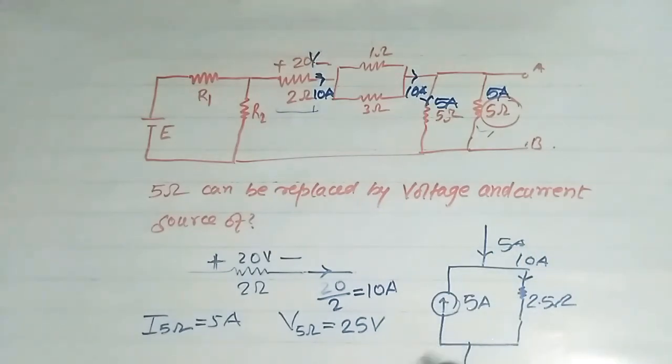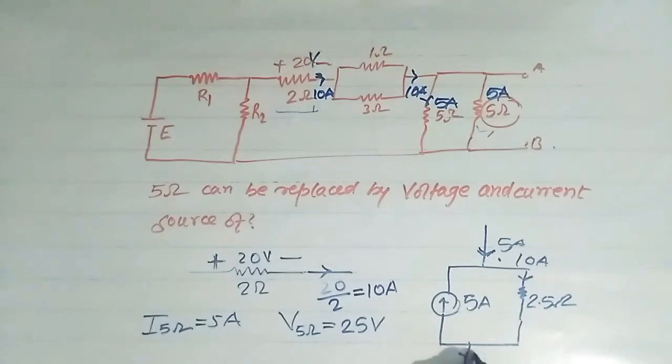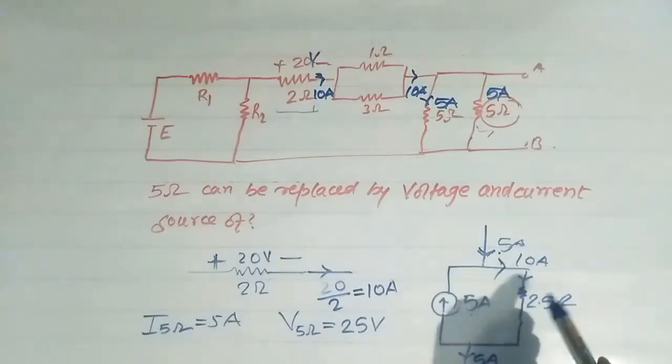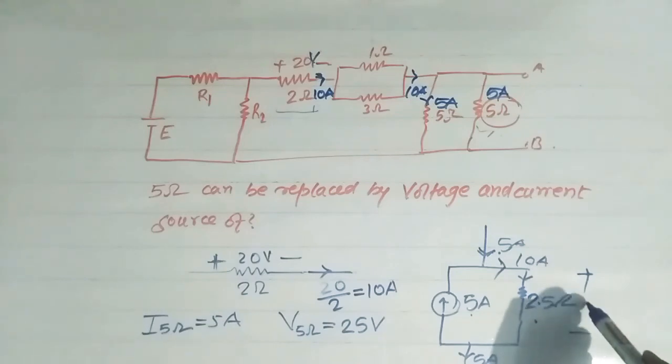Okay, so how we can represent this as this? See, here current through this is 5 ampere and output current is also equal to 5 ampere, and when this 5 ampere and this 5 ampere add on, then we get total 10 ampere current in this branch, and drop across this resistance will be equal to 2.5 into 10 equals to 25 volt.